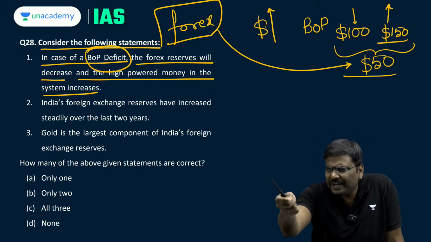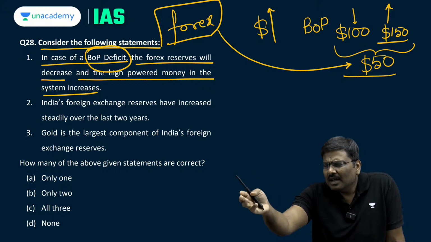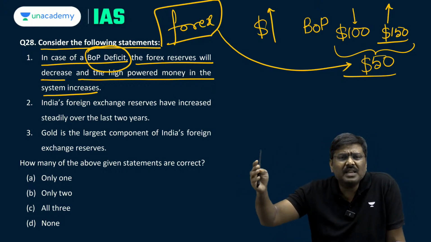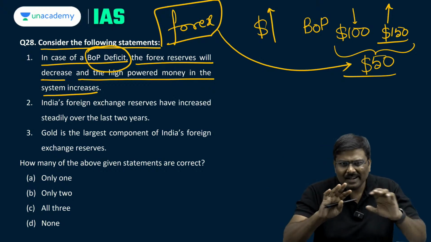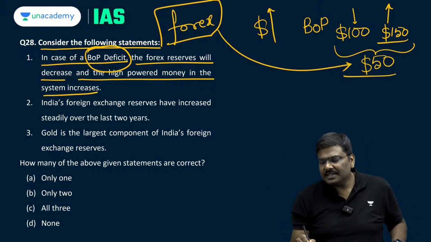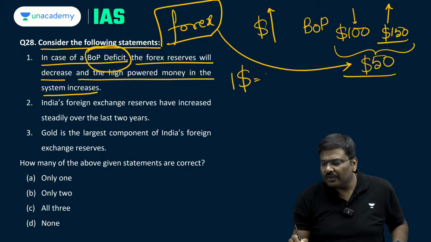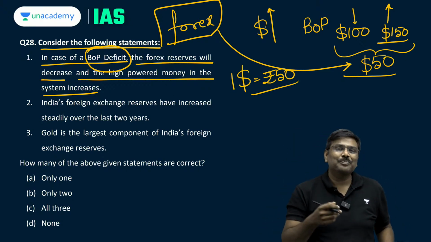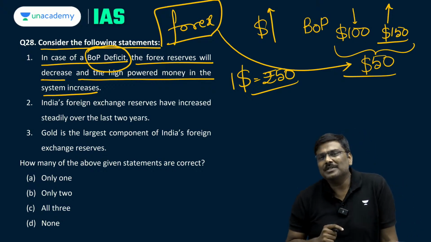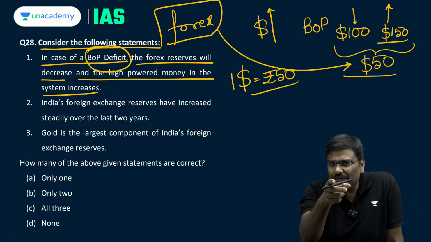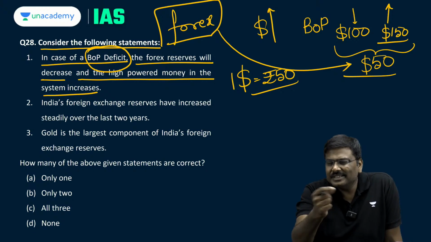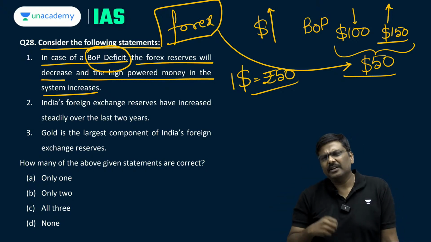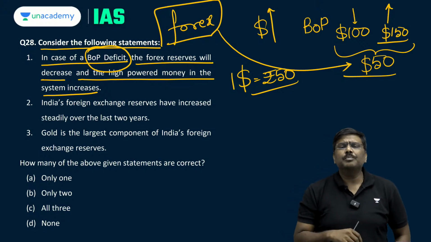RBI will sell the $50 to a bank and receive equivalent value of rupees from the bank. That is, in a nutshell, if you want to understand, let's say exchange rate is $1 is equal to 50 rupees. Although today it is around 80 rupees, don't worry. Let's assume $1 is equal to 50 rupees. RBI will give this $50 to the bank and in return take 2500 rupees from the banking sector. It will take away 2500 rupees.